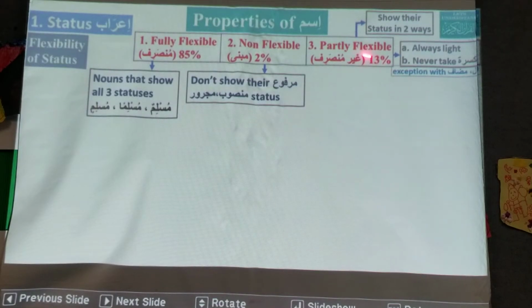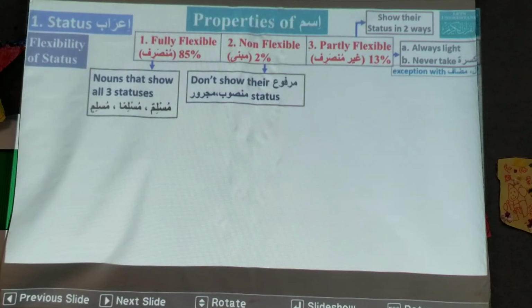And then the third one is partly flexible. These are called ghair munsarif. We discussed yesterday partly flexible words, that they are light. So these are around 13% of the words remaining. These are partly flexible. So these isms show their status in two ways.